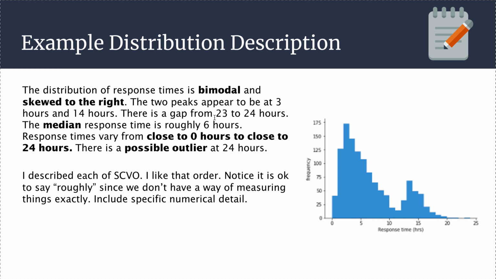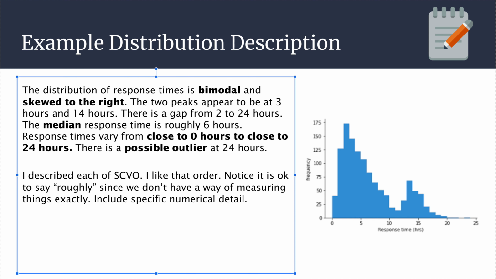There is a gap from 23 to 24 hours. Notice right there, we have a space. It's maybe hard to tell in the video, but there is a little gap right there between the tail here, and it looks like there's one observation maybe up there. Actually, I need to change that. That's not right. It's between 22 and 23 hours, because that first bar is 20 to 21, 21 to 22. We don't have any observations in the 22 to 23 range, and then we have an observation in 23 to 24. Sorry about that. There is a gap there between 22 and 23 hours.